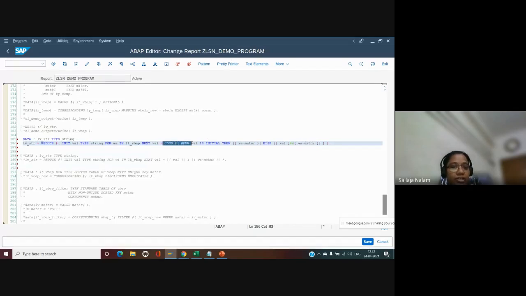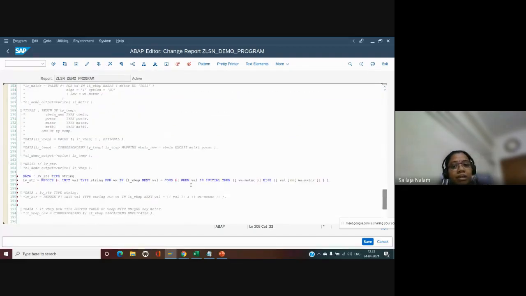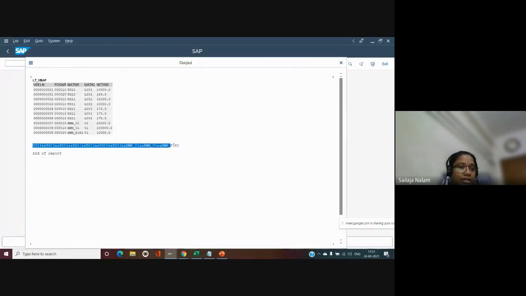Why did I give a condition here? When I'm adding it like this, even the first column also has the ampersand displayed there. That is why I placed one more condition. It is more or less like loop at lt vback, and I'm concatenating all the materials. Instead of writing all those lines, we can make use of this reduce statement. So the output here will be all the materials concatenated. That's it. This is how we generally show the labels, right?